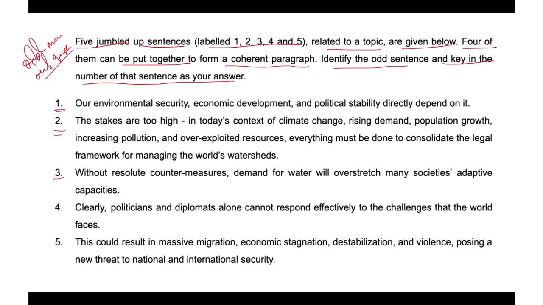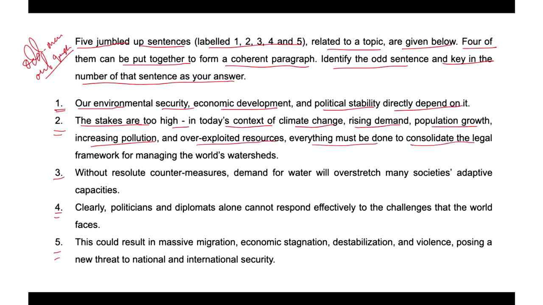The first sentence says our environmental security, economic development, and political stability directly depend on it. Second, the stakes are too high in today's context of climate change, rising demand, population growth, increasing pollution, and overexploited resources. Everything must be done to consolidate the legal framework for managing the world's watershed.